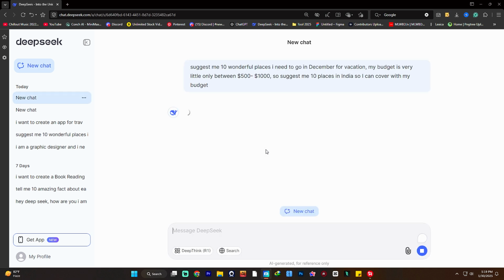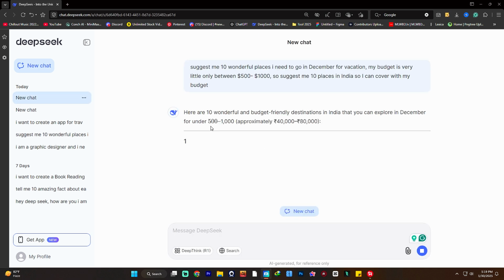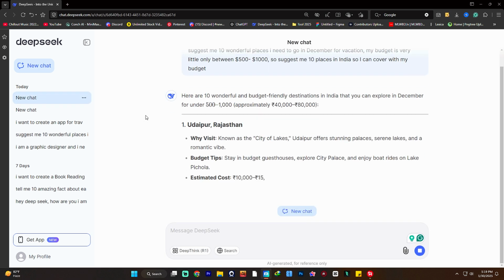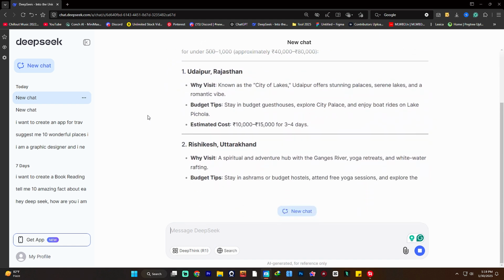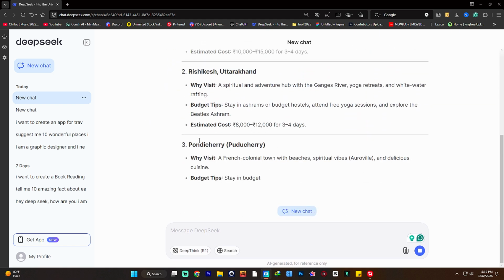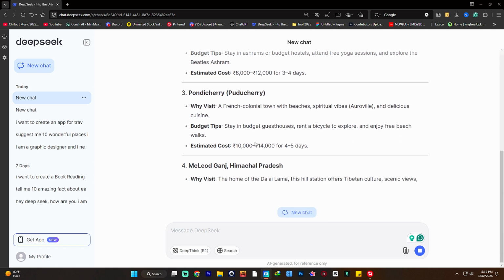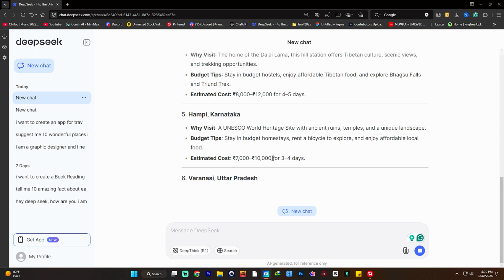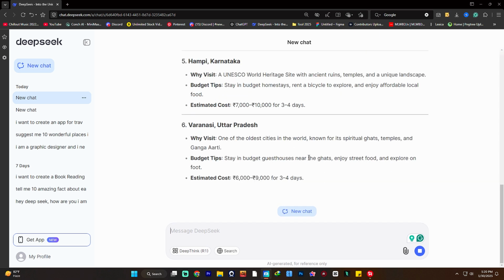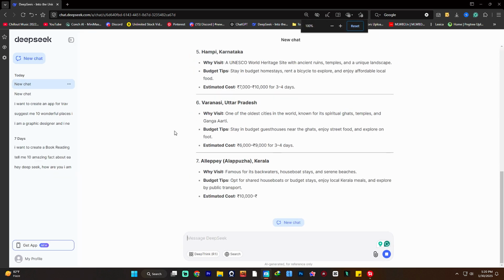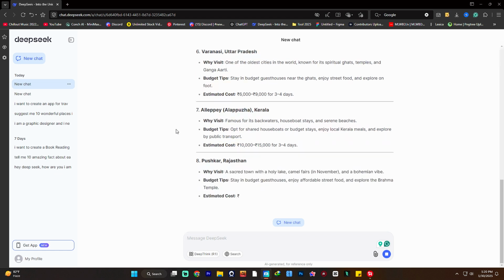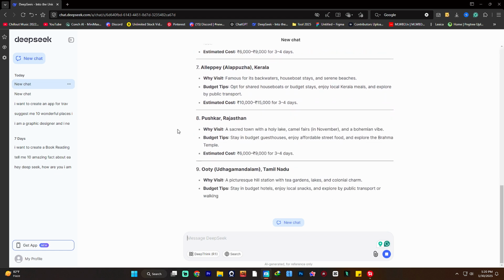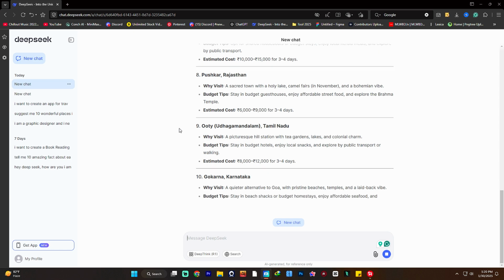It says here are 10 wonderful budget places. Oh my god, it's creating your whole tour package! This is really awesome. Okay, Ganj, Himachal. As you can see, this AI model is completely free, so use it to create your content and get some ideas. Compared to ChatGPT, I always prefer ChatGPT 100%.